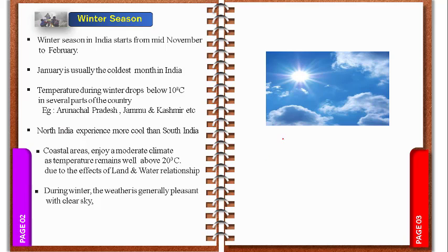If you look at the sky during morning time, just 7 o'clock, 8 o'clock, once observe, you can find this one. Low humidity: the word humidity means the amount of water vapor present in the atmosphere. So water vapor is less in the atmosphere. That's what we call low humidity. If water vapor is more, the clouds will cover much area. So that's the reason we call the clear sky low humidity.